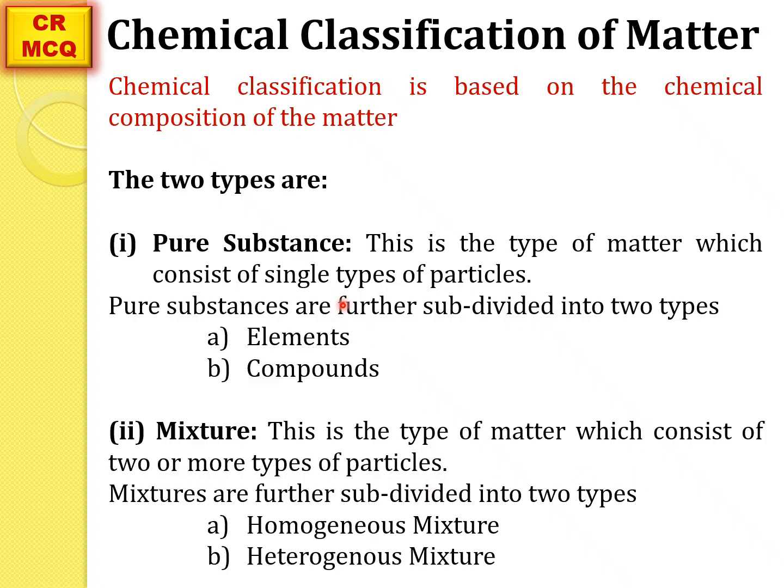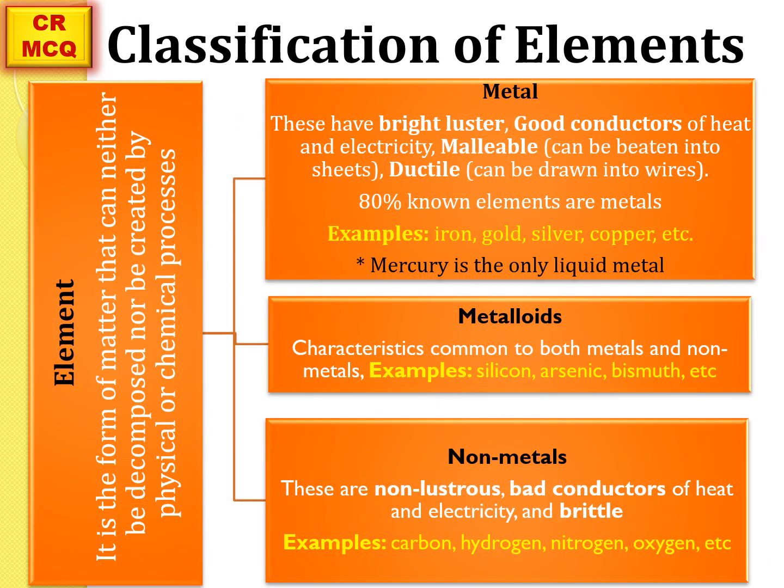So pure substance is further divided into two categories. These are the elements and compounds. So one by one now we will discuss these one. First of all, what are elements? Element is the smallest unit of matter.